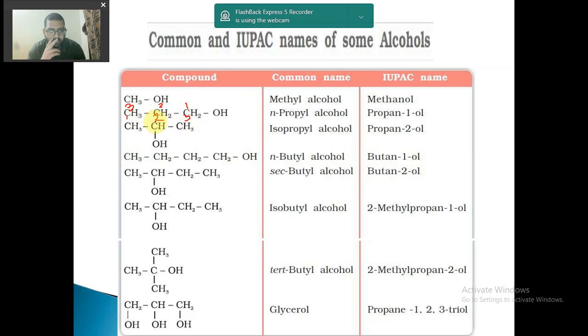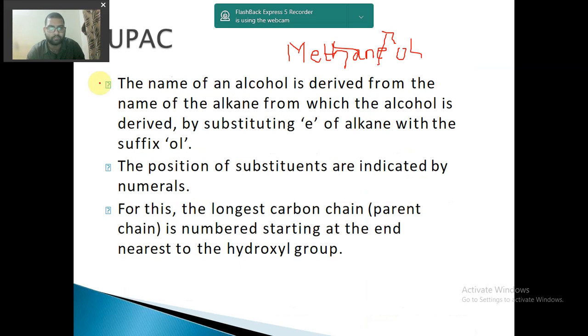Okay, there are two ways only, no? We can either move in this direction, or I can move in this direction. So there is a rule on which direction we have to move. First thing we need to do is we have to move in numerals. So this is saying that the position of substituents are indicated by numerals. So 1 2 3, we name the carbon atoms.